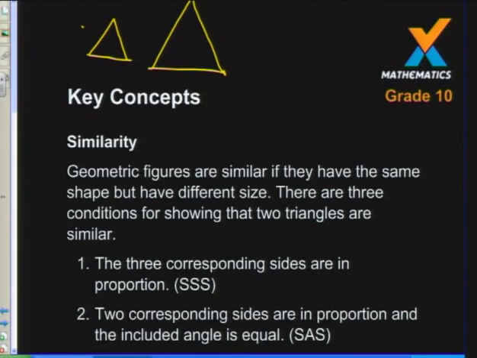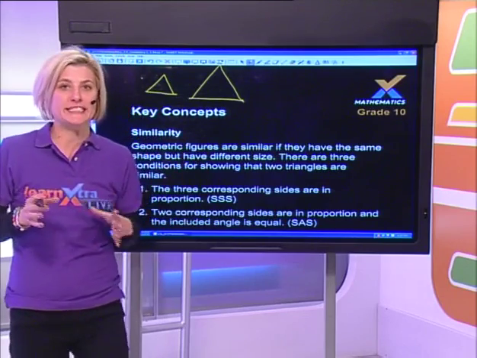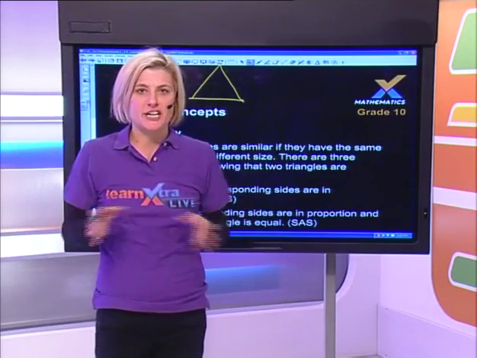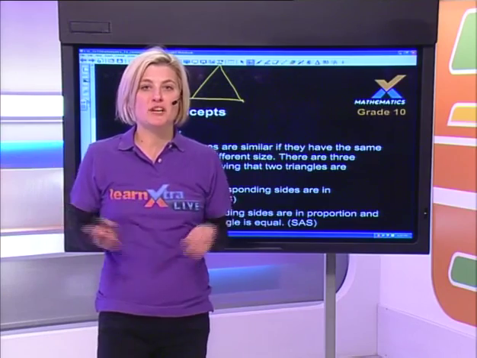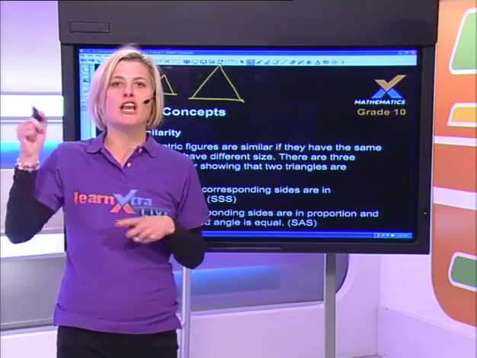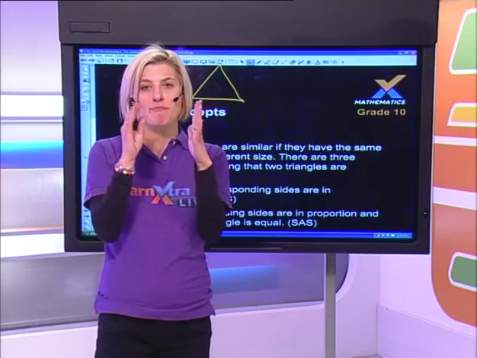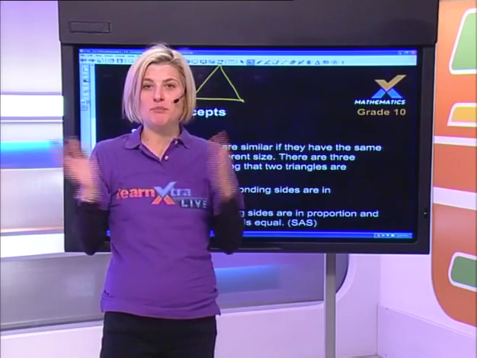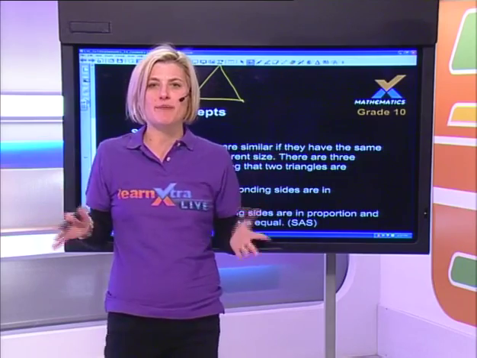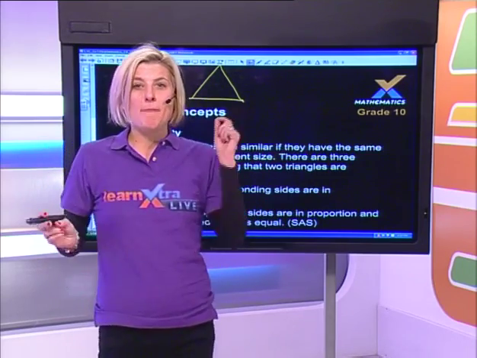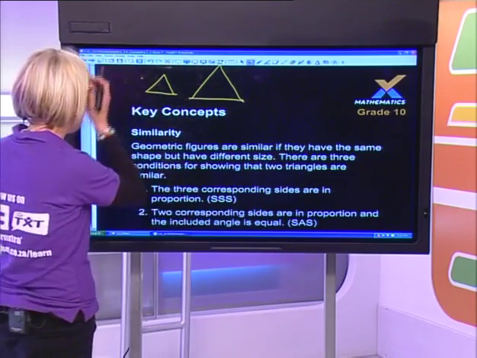It says here that geometric figures are similar if they have the same shape but a different size. So think to yourself, for instance, if you have a picture that you photocopied, if you then take that picture and you enlarge it on the photocopy, then what will happen is the two pictures will be similar. They'll have the same shape, they'll have the same outline, but they'll have different sizes.